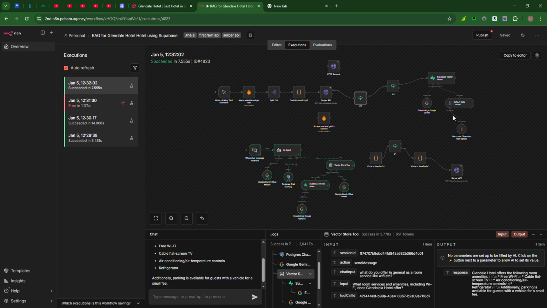And then after feeding the data to my Supabase, I was using a chat trigger to chat with that Supabase. When I chatted with it, I asked what do you offer in general as room service, like Wi-Fi, etc. So I was inquiring about the services they offer in general in all rooms.